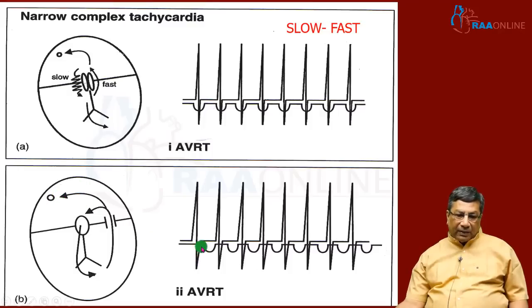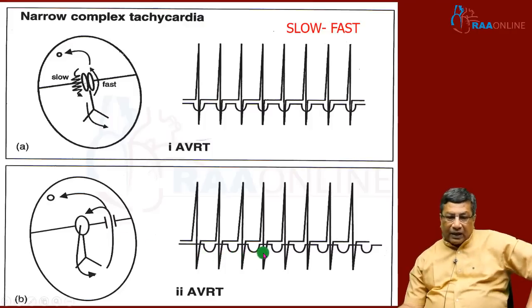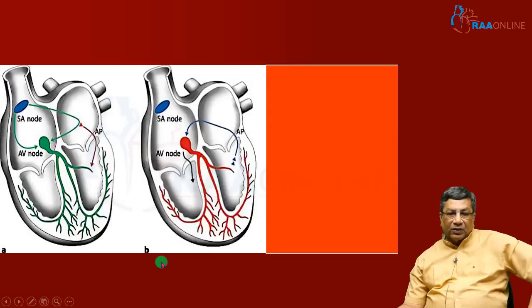So, in the ST segment after the QRS, you find the inverted P wave in atrioventricular reciprocating tachycardia because of the accessory pathway. During the tachycardia itself, you will know the mechanism of reentry: it is utilizing an accessory pathway whenever you find the retrograde P wave in the ST segment. So, look at here.